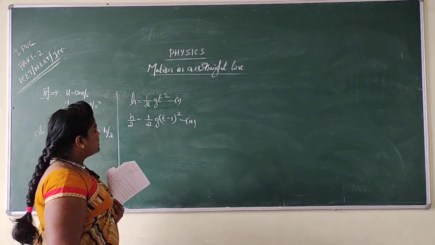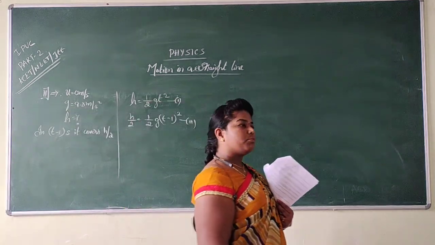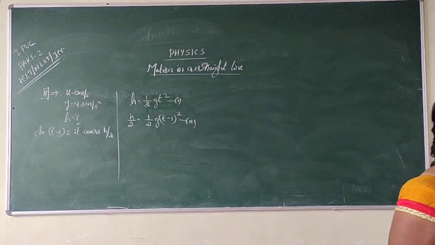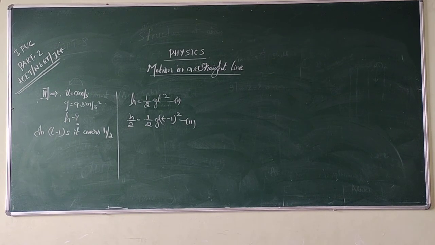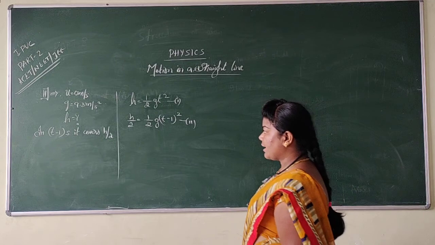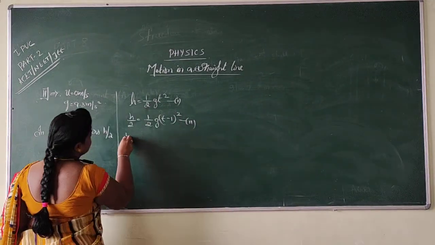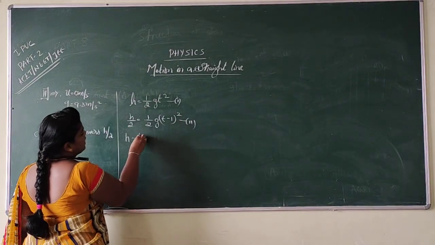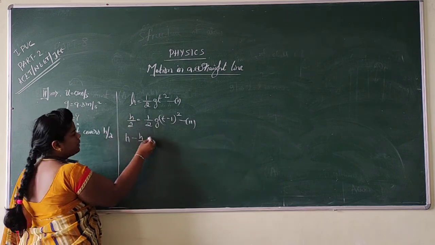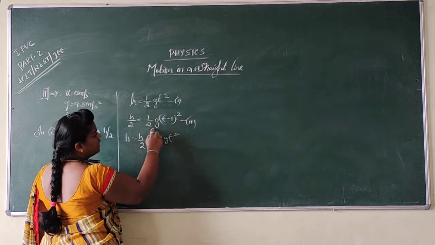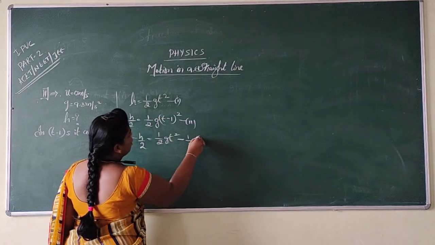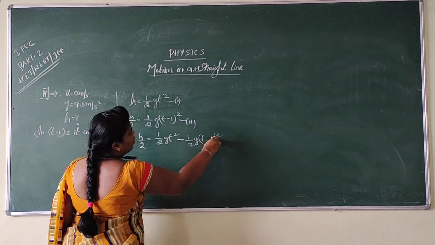So with the help of these two equations, I can move on to solving for the value of t, and then we can move towards solving the value of h. To solve this, whether we have to divide, add or subtract, here I am subtracting equation 1 and 2. So h minus h by 2 is equal to half g t square in equation 1, next one is minus half g (t minus 1) whole square.